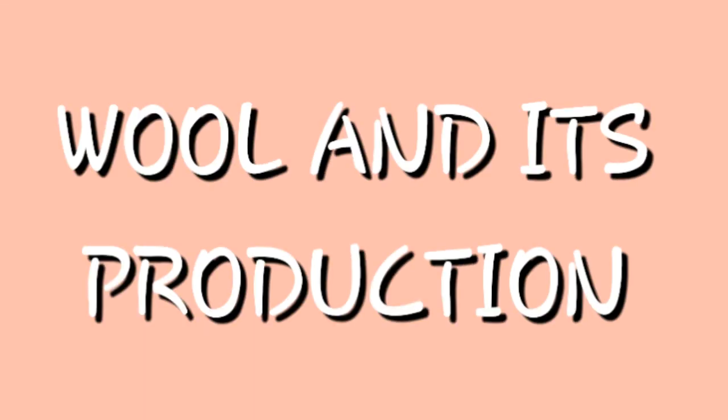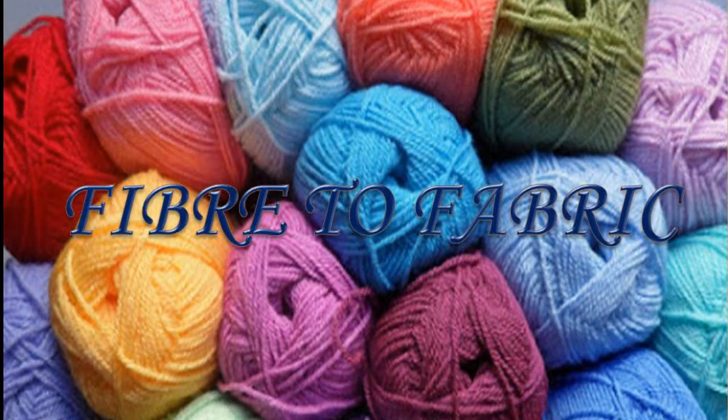Hello students, today we will read about wool and its production. In the previous video, we learned about the types of fabric which are obtained from plants and animals. And in this chapter, we are going to read about animal fiber. There are two types of fiber which we get from animals, that are wool and silk.